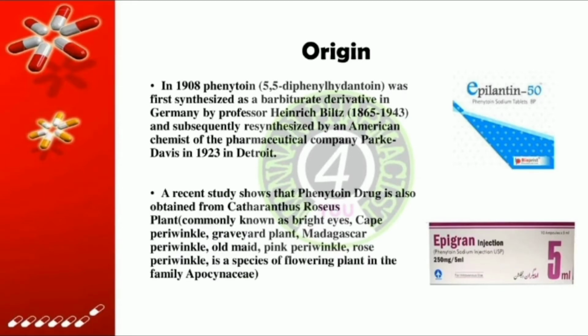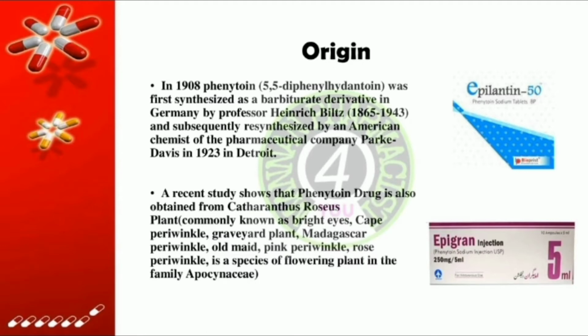Now I will discuss the origin of phenytoin. What is the source of phenytoin? Origin. In 1908, phenytoin, 5,5-diphenylhydantoin, was first synthesized as a barbiturate derivative in Germany by Professor Heinrich Biltz, 1865 to 1943, and subsequently resynthesized by an American chemist of the pharmaceutical company Parke-Davis in 1923 in Detroit.